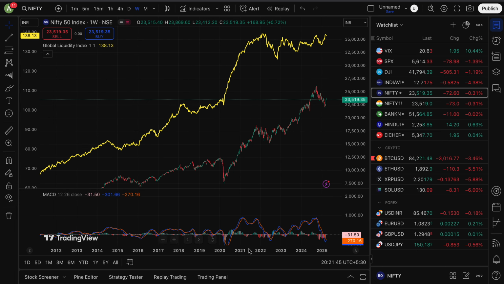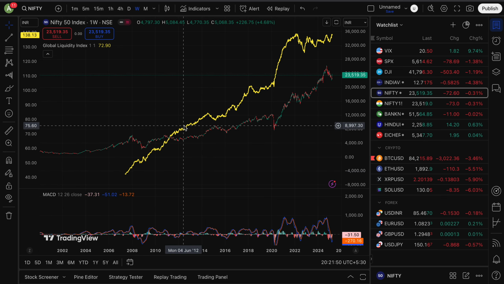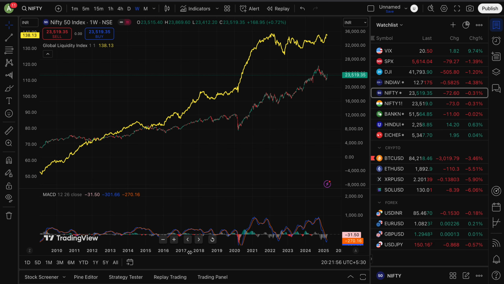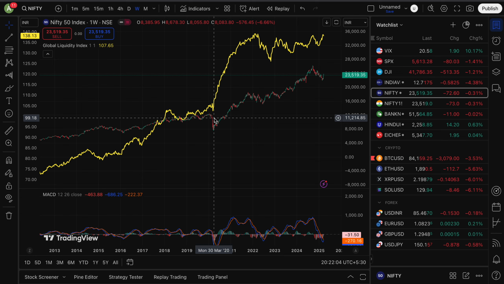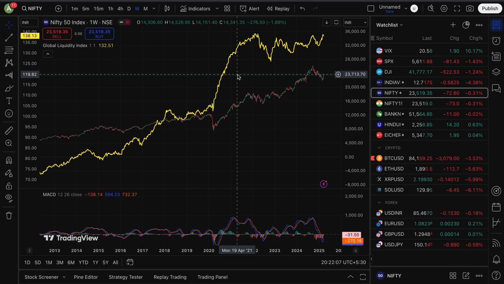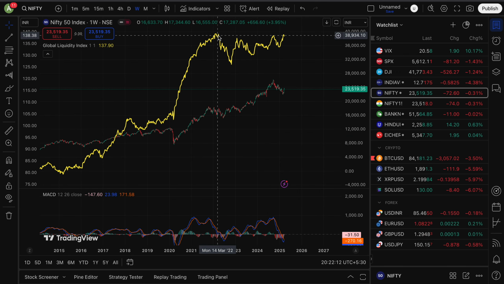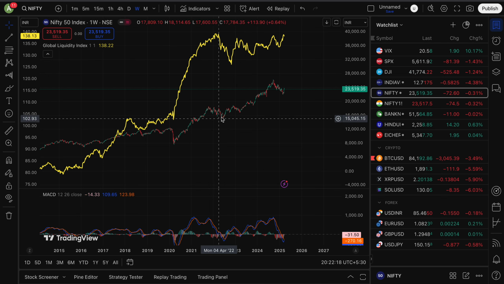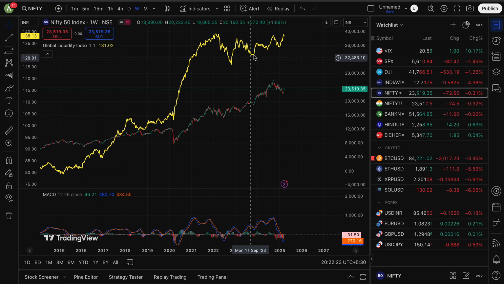I'll just show you the long term chart, and there we can overlay. See, the liquidity started rising here in the global markets, and that's how the Nifty 50 is also rising. Now for a short while the global liquidity fell down. When the global liquidity falls down, it affects the Indian market also. So the Indian market fell down. Then the global liquidity rose far more than the Indian markets. Now after March 2022, the global liquidity is in a choppy phase, and despite that our market was rising. But you can see there are certain peaks and certain troughs that we still are following.